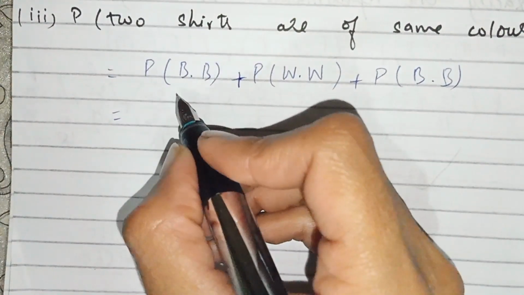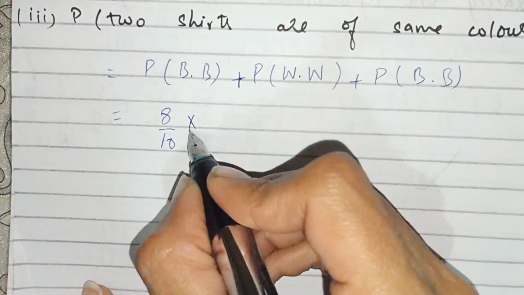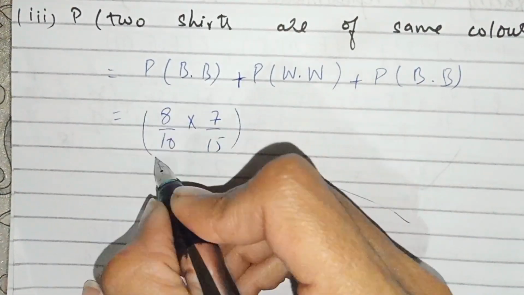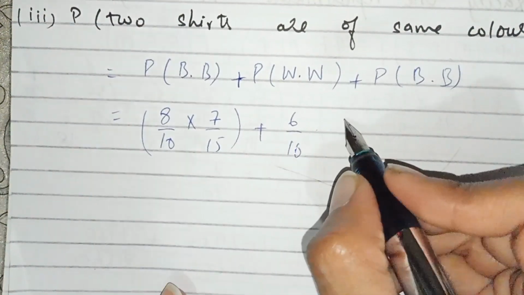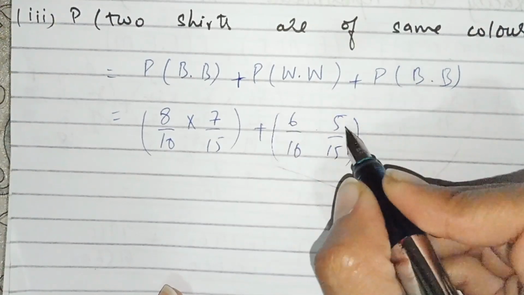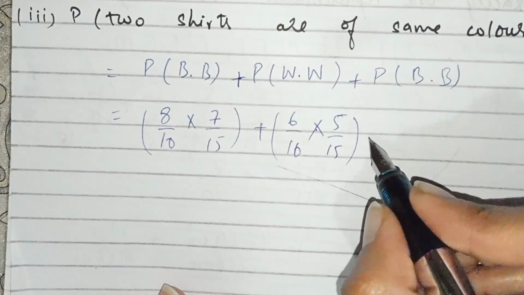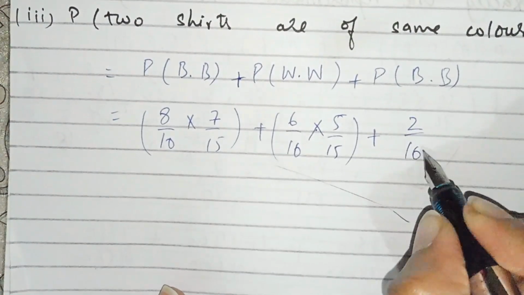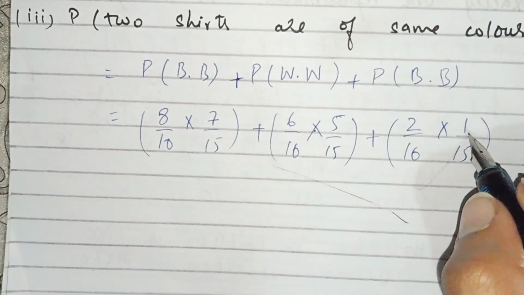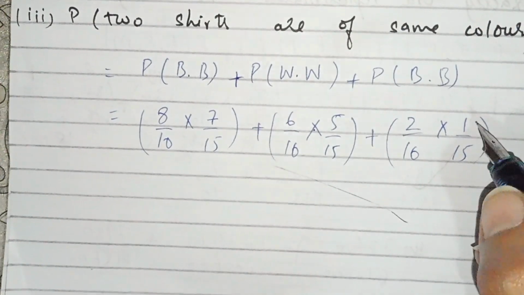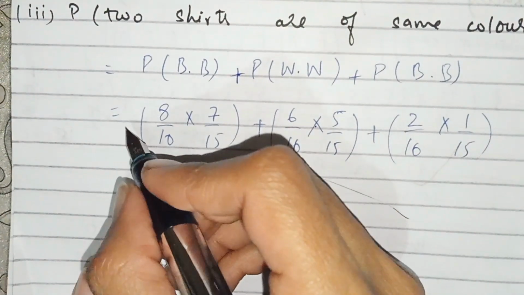When we take one shirt black, it is 8 over 16 multiplied by 7 by 15. White is 6 by 16, and one shirt is taken out, so the total number is one less for the second shirt. Blue is 2 over 16 multiplied by 1 by 15. Because of the same color, the one shirt in the denominator and numerator is less than the first one.